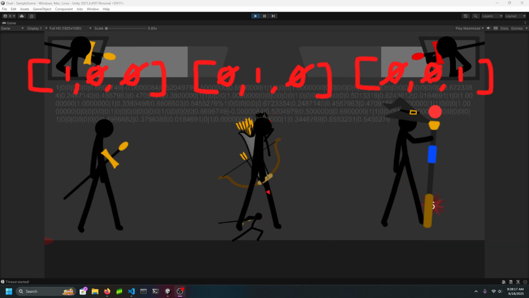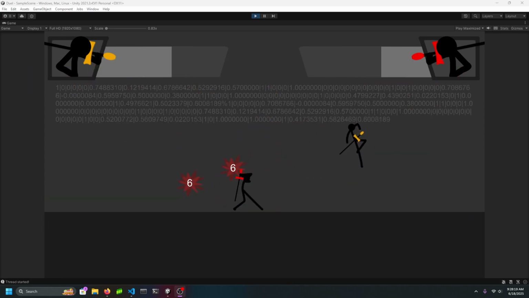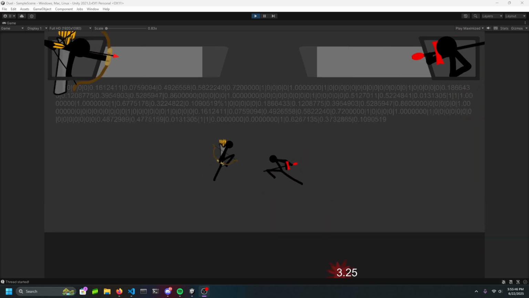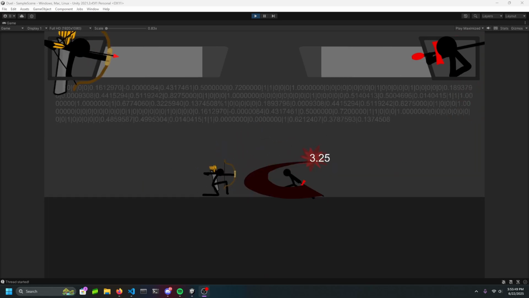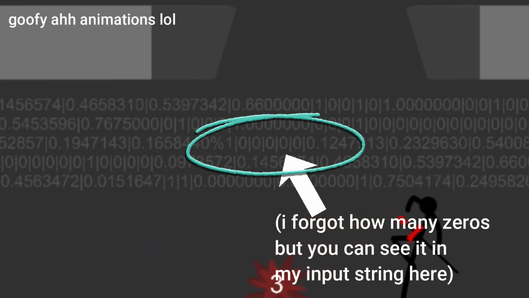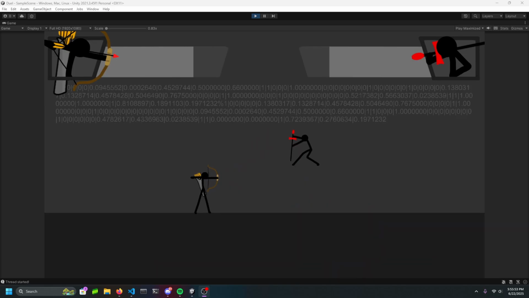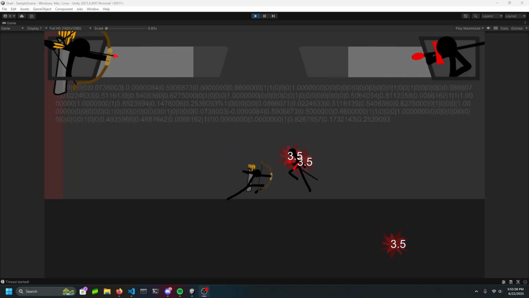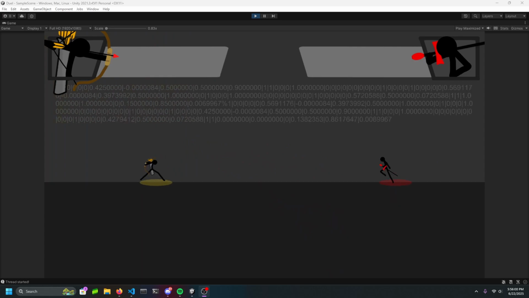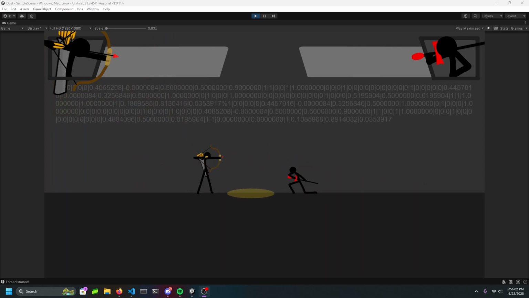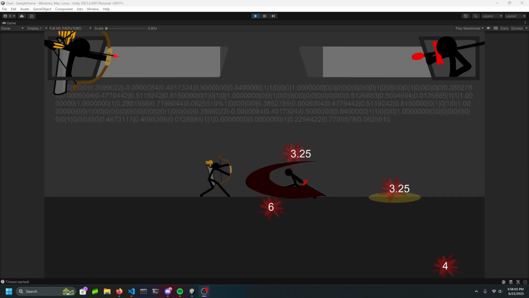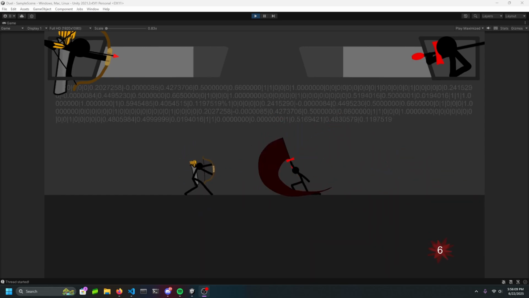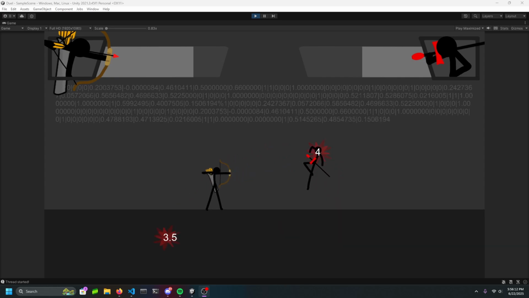Also, now in the background footage, you can see my use of one-hot encoding. For example, I use one-hot encoding to tell the model who they're fighting against. So for example, the Swords Wrath would be 1, 0, 0, 0, 0, 0, 0, 0. I use this many zeros because it allows me to add in as many characters as I want, or until I use up all the zeros. For example, in this next clip here, I have the Archidon, in which its values are 0, 1, 0, 0, 0, 0. By using one-hot encoding here, I was able to tell the model that instead of fighting as a Swords Wrath, you're now fighting as an Archidon, and vice versa.